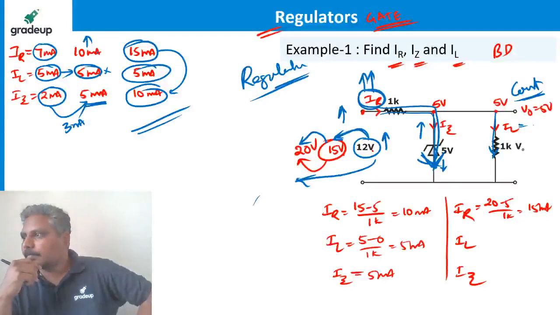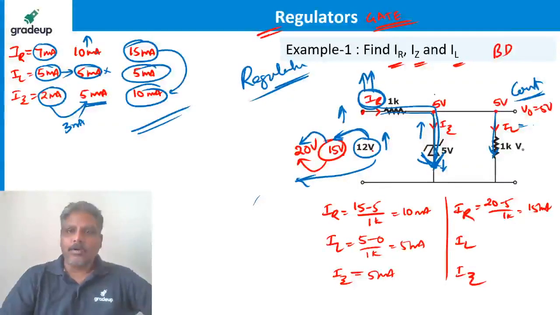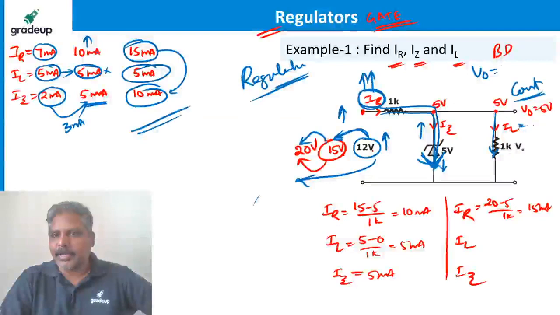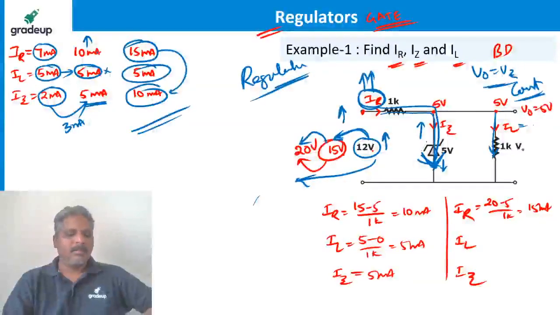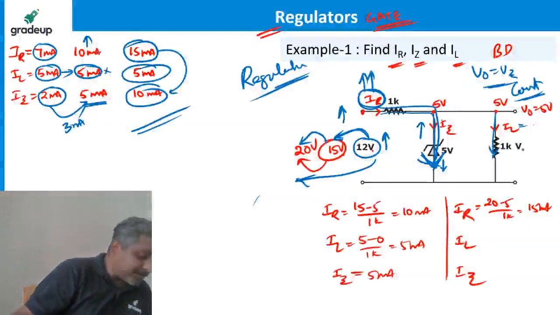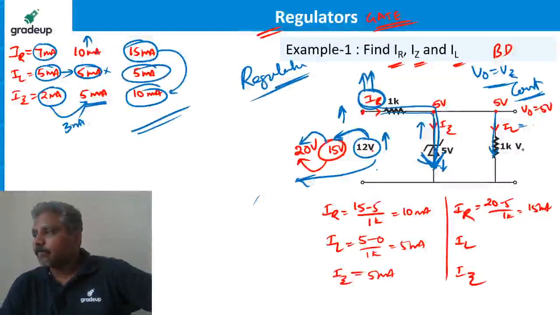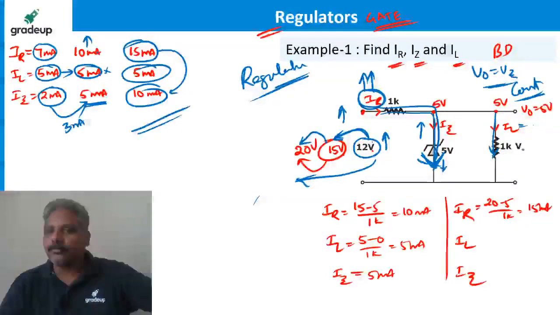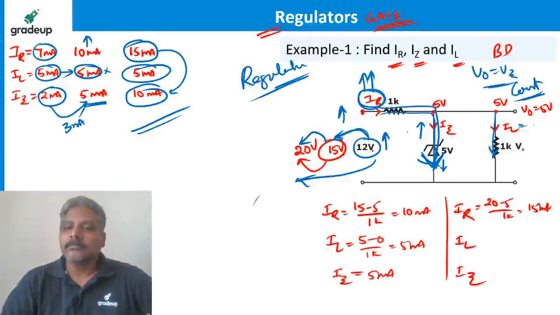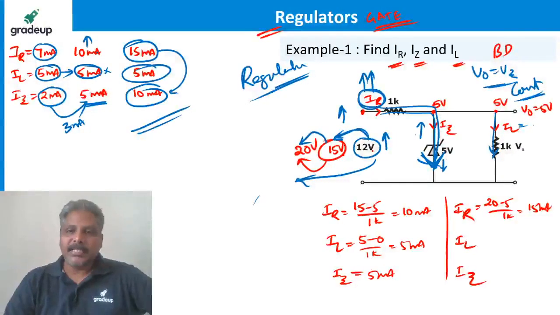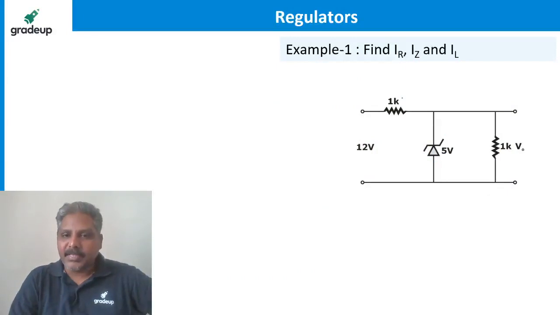Kumar is asking, so the load voltage depends on the breakdown voltage. Yes, obviously. Output voltage itself is equal to the breakdown voltage. Vishnu, resistor value is different also, not a problem at all. It can be different also. If you have taken these values of resistors, the load is anyhow not in your hands.